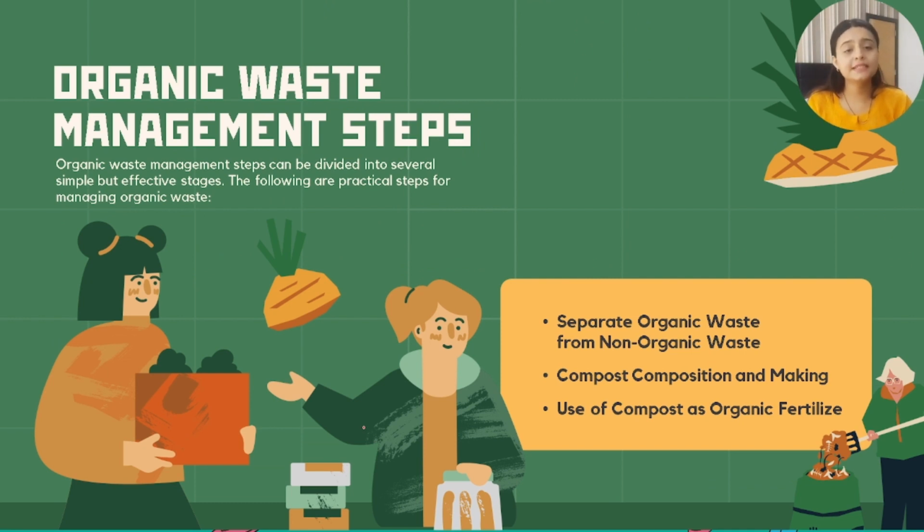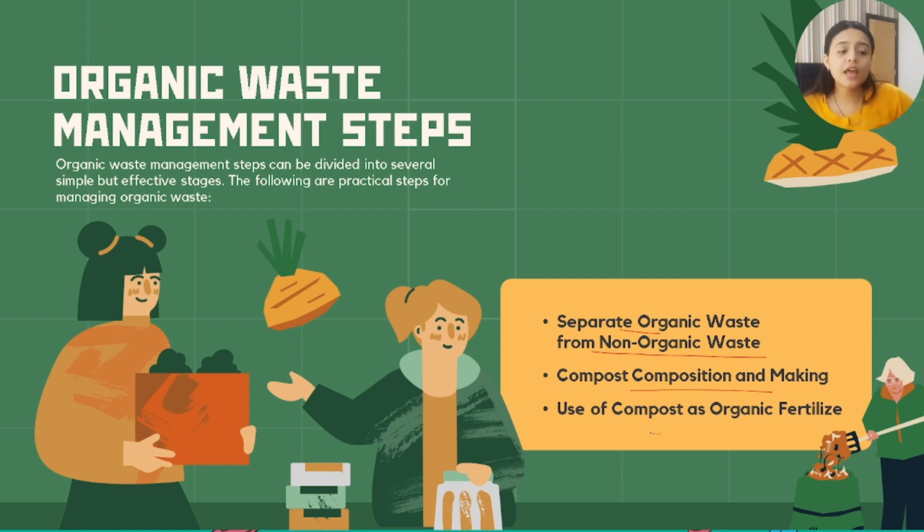Okay, organic waste management steps. So how are we going to manage this organic waste? Number one, we are going to separate the organic waste from non-organic waste. For this we need to learn what is organic waste and what is non-organic waste, which we are going to study later on. Compost composition and making, how we are going to produce the compost.